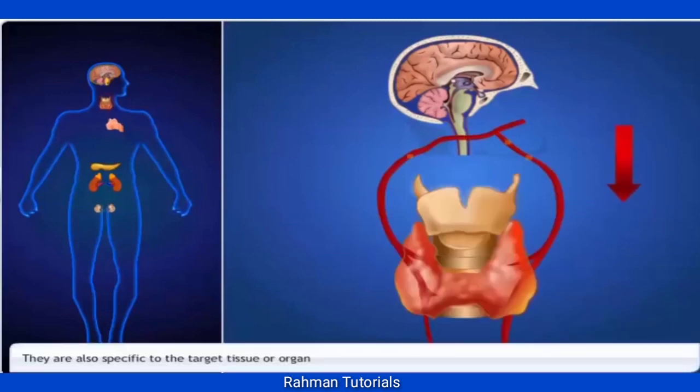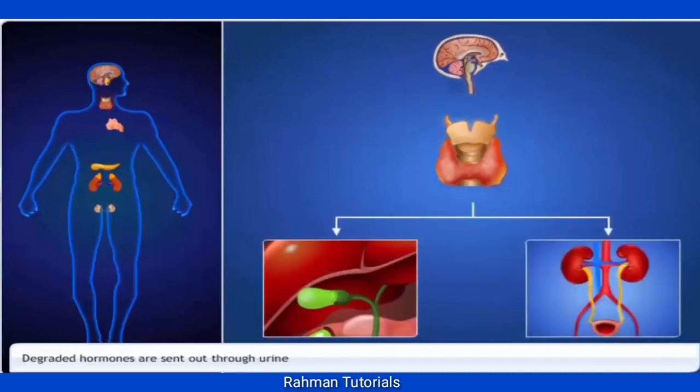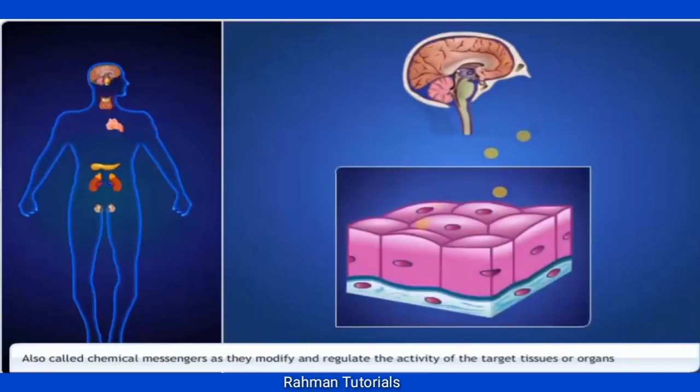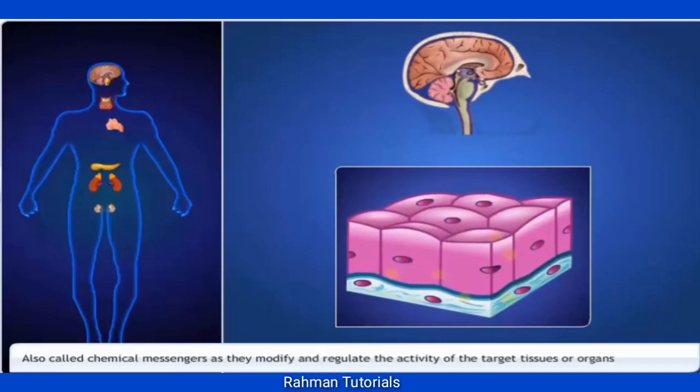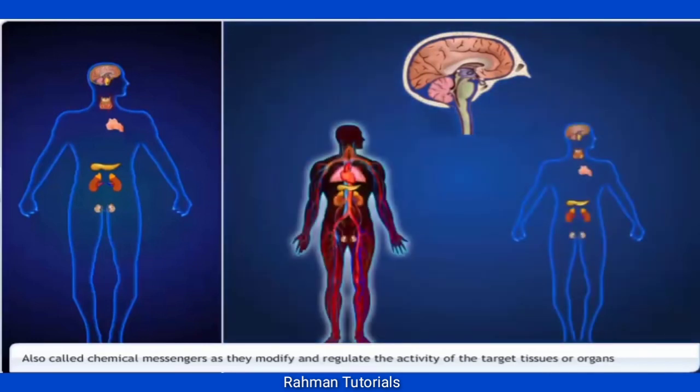They act on target tissues or organs that are located far from the site of production. They are target specific. They are not stored, and except thyroxine, have high specificity. They are degraded by tissues and are excreted out by the liver through bile and the kidney into the urine. They bring about their characteristic effect on target cells by modifying cellular activities, and they act as chemical messengers between the nervous system and the body organs.